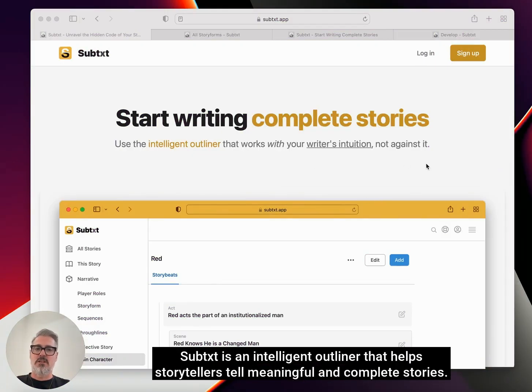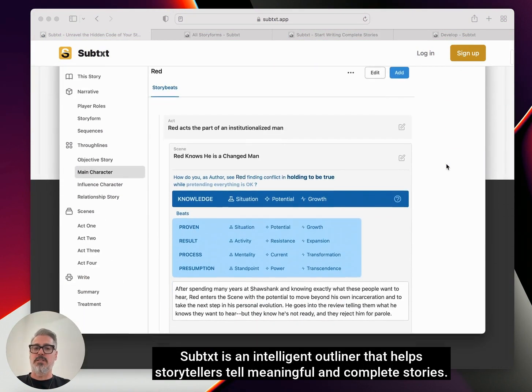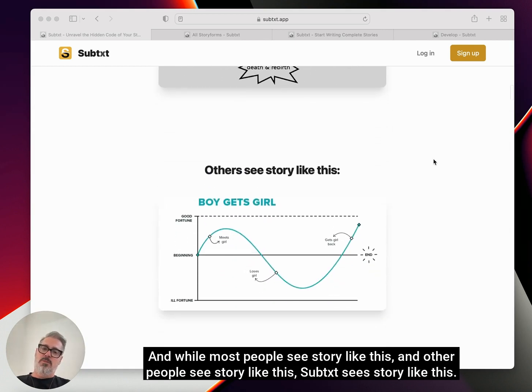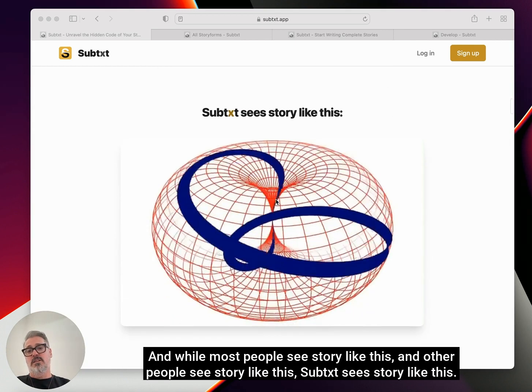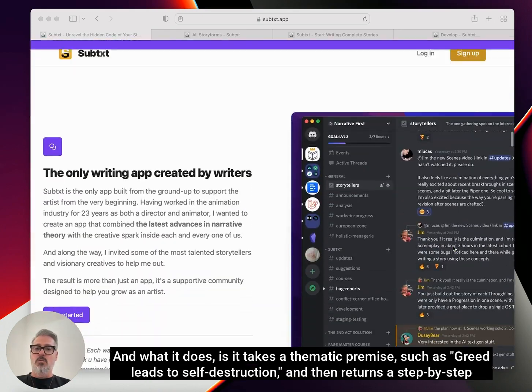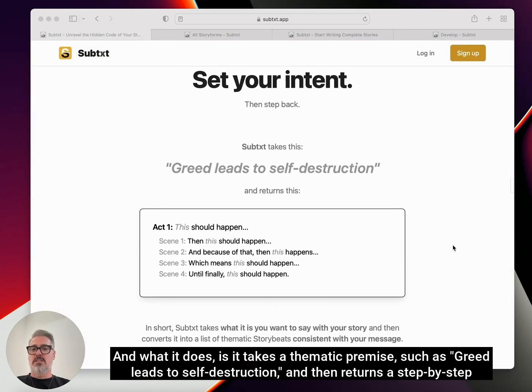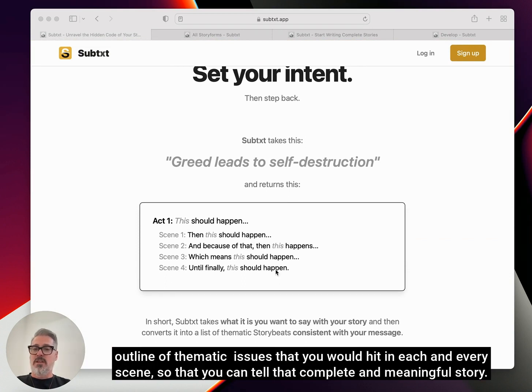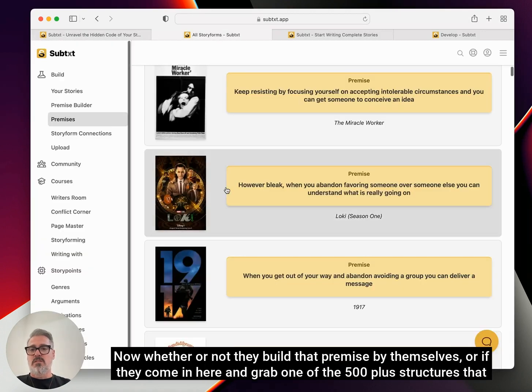Subtext is an intelligent outliner that helps storytellers tell meaningful and complete stories. And while most people see story like this, and other people see story like this, Subtext sees story like this. And what it does is it takes a thematic premise, such as greed leads to self-destruction, and then returns a step-by-step outline of thematic issues that you would hit in each and every scene so that you can tell that complete and meaningful story.